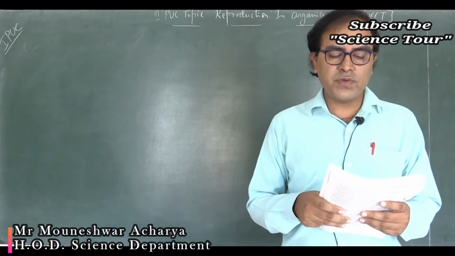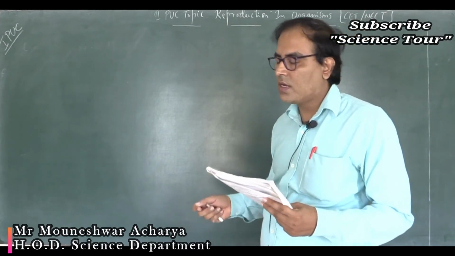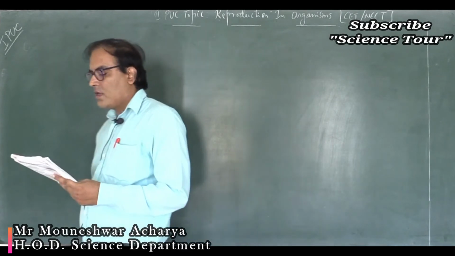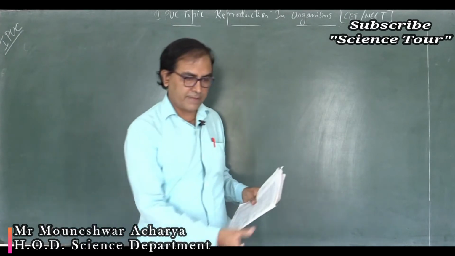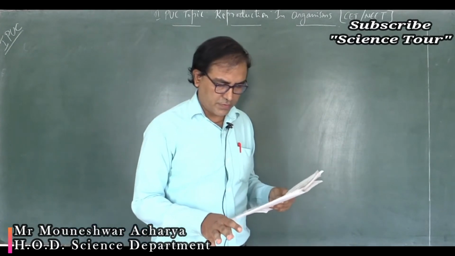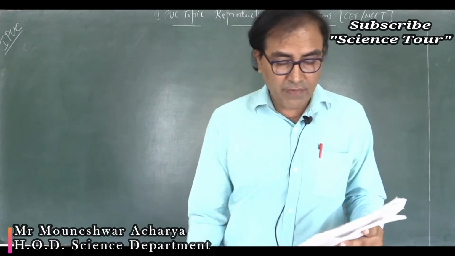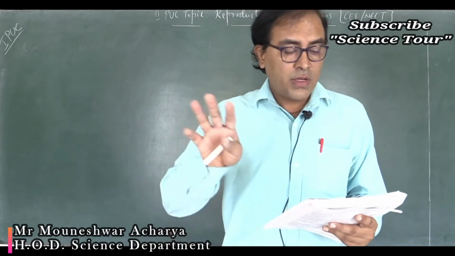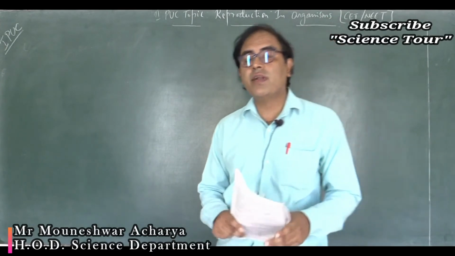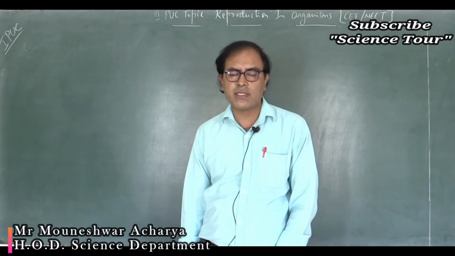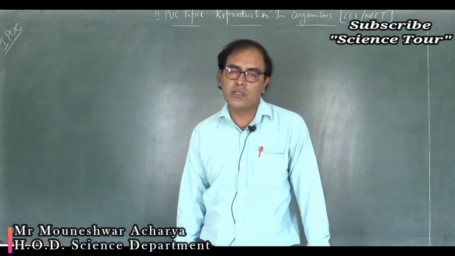Given below are a few statements related to external fertilization. Choose the correct statements. The male and the female gametes are formed and released simultaneously. Yes, correct? Male gametes and female gametes are released simultaneously into the surrounding water body and fertilization happens. The second option says only a few gametes are released into the medium. No, in external fertilization, since the survival chance is less, a huge number of gametes are produced and released into the surrounding medium.